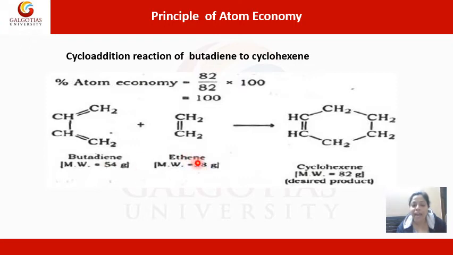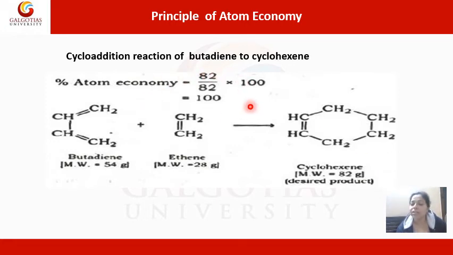If we add these two, 8 plus 4 is 12, 1, so it is 82. So the total mass of the atoms on the reactant side is 82, and the molecular weight of the desired product, cyclohexene, is also 82. So there is no loss or gain of atoms from the reactant to the product side, and percentage atom economy is 100%.